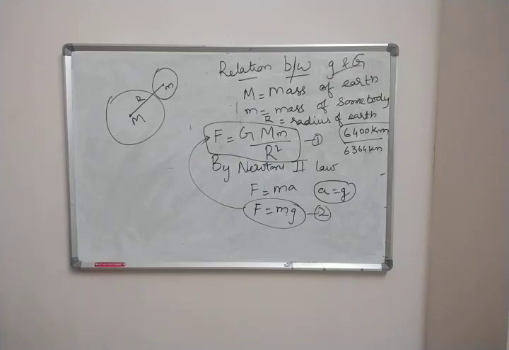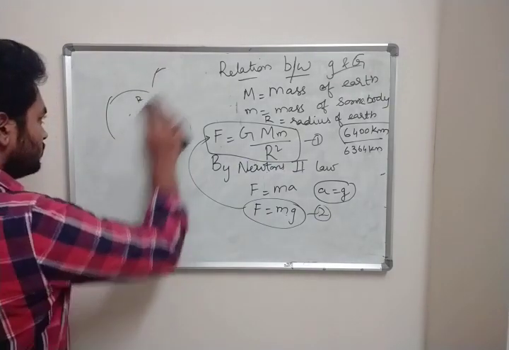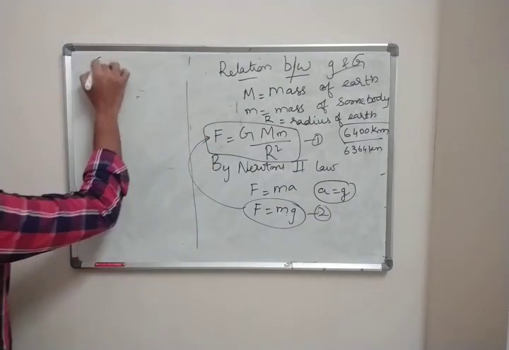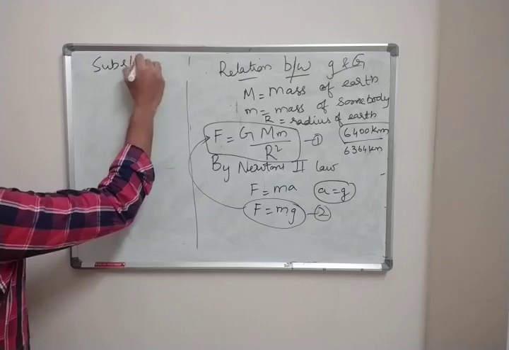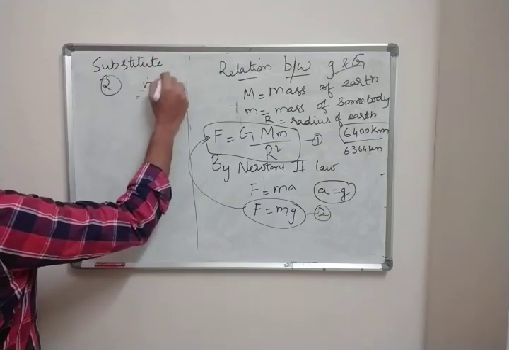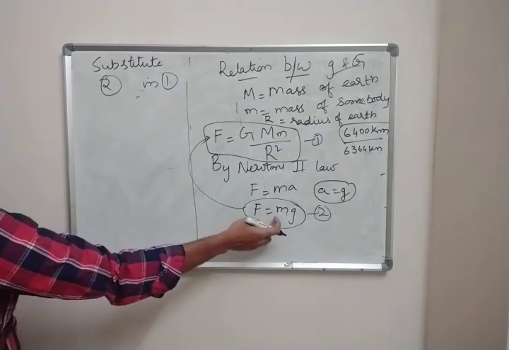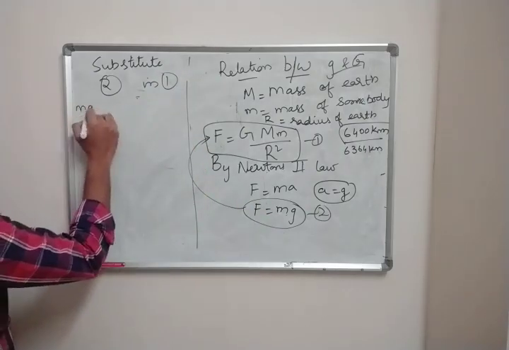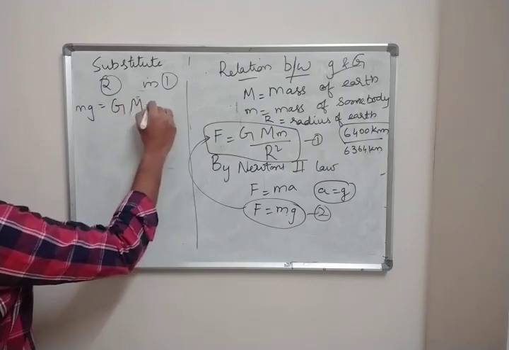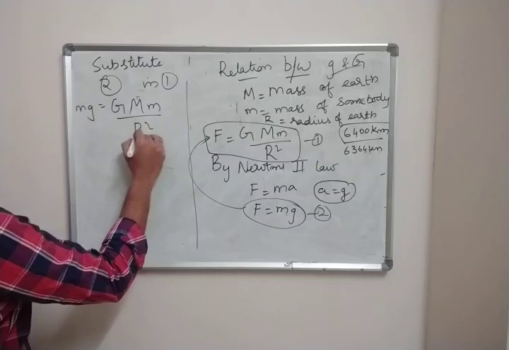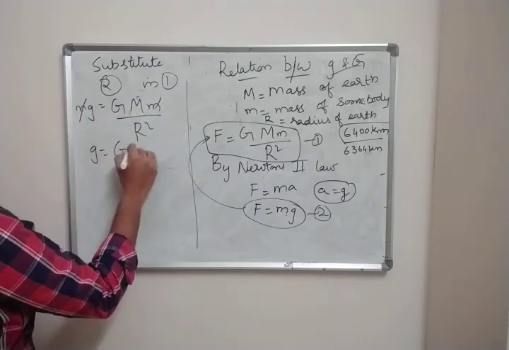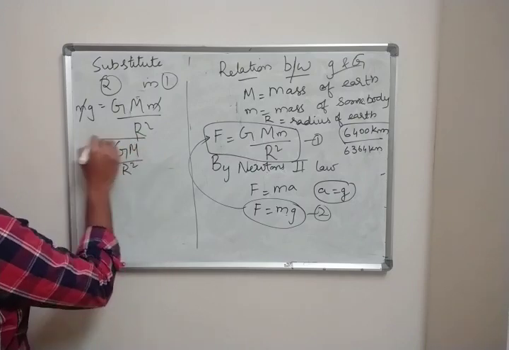So what do you get? mg is equal to G capital M small m by r square. So what happens here? Small m gets cancelled. So finally g equal to GM by r square.